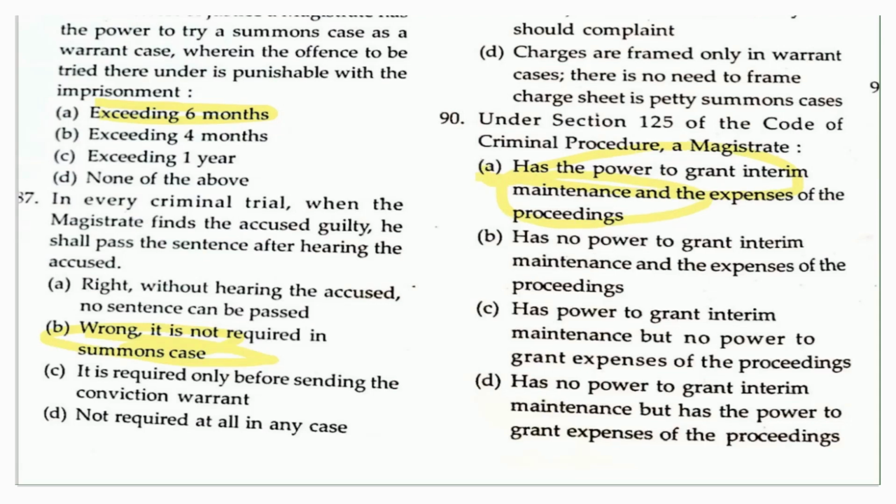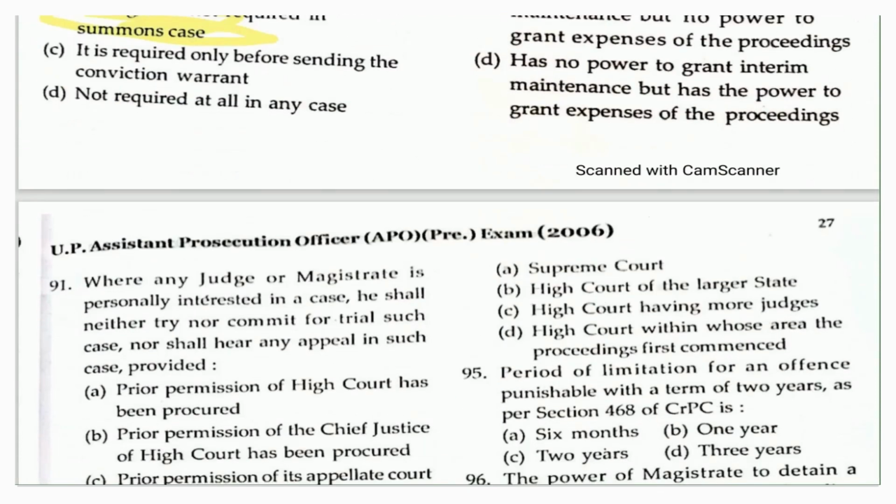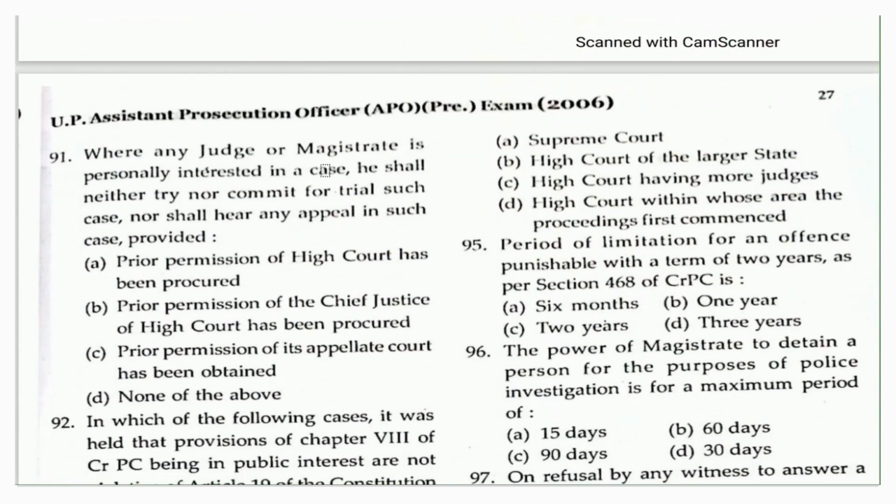The other question which had been asked in the UPAPO 2006 prelims from the CrPC: where any judge or magistrate is personally interested in a case, he shall neither try nor commit for trial such case, nor shall he hear any appeal in such case, provided. And the right answer here is that prior permission of the appellate court has been obtained.